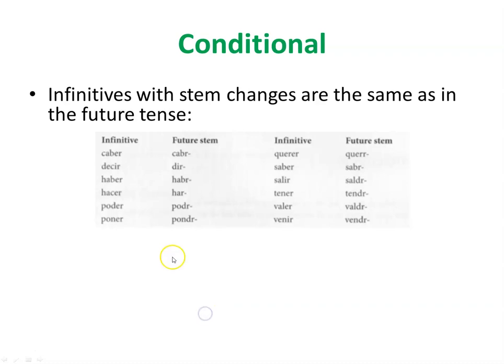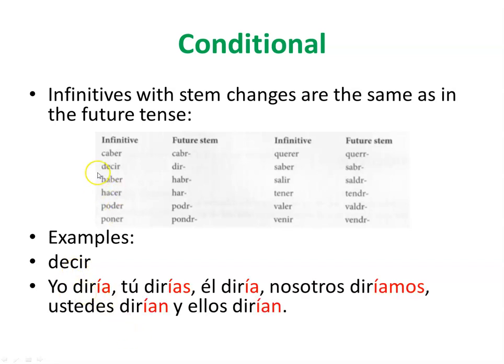For the irregulars, we use the same stems that we use in the future tense, but in order to use the conditional, okay, let's use decir. So as we mentioned previously, the stem is dir. Okay, so we just need to add the endings. Yo diría, I would say, tú dirías, él diría, nosotros diríamos, ustedes dirían y ellos dirían. So this is the conditional, el condicional en español.